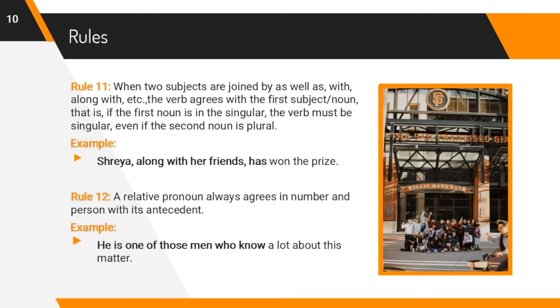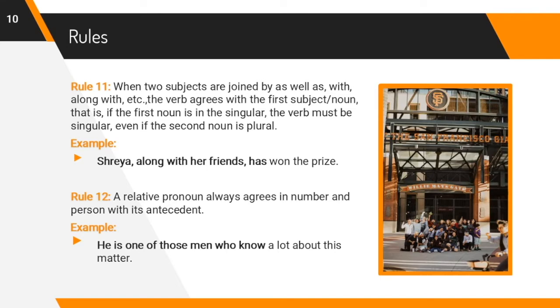Next rule. When two subjects are joined by as well as, with, along with, etc., the verb agrees with the first subject noun. That is, if the first noun is in the singular, the verb must be singular, even if the second noun is plural. For example, Shreya, along with her friends, has won the prize.